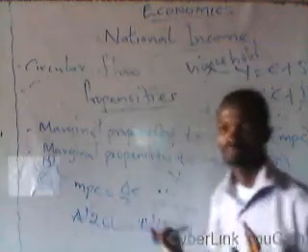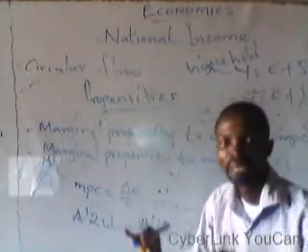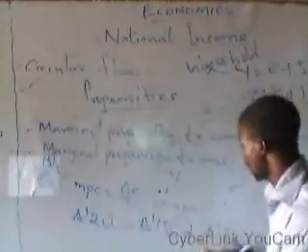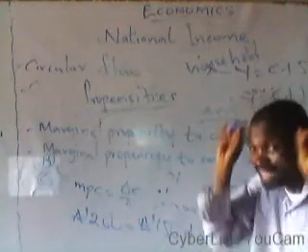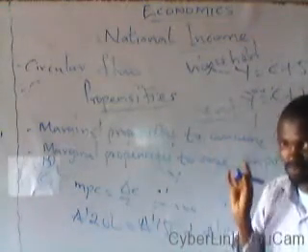As far as this individual's level of income stands at 200 naira, his consumption will remain at 150 naira and savings at 50 naira, ceteris paribus, other things being equal.